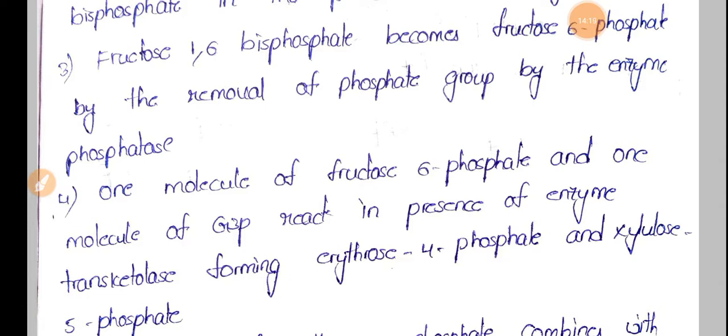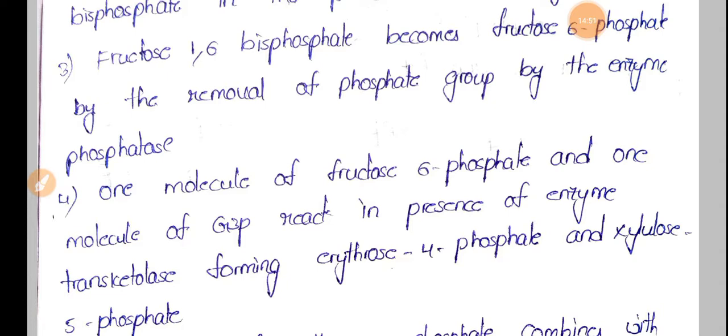So these two combine to form ribulose 5-phosphate. On the other hand, pseudoheptulose 7-phosphate is converted into ribose 5-phosphate. Okay, and this ribose 5-phosphate is again converted into ribulose 5-phosphate by the enzyme isomerase, and here